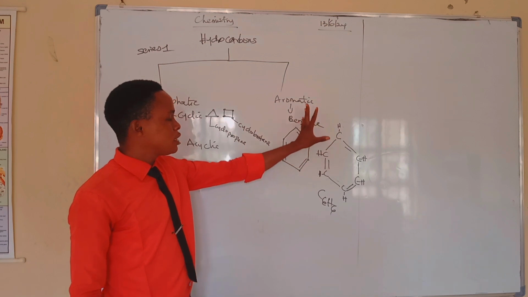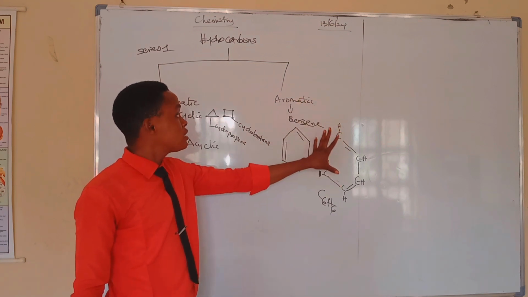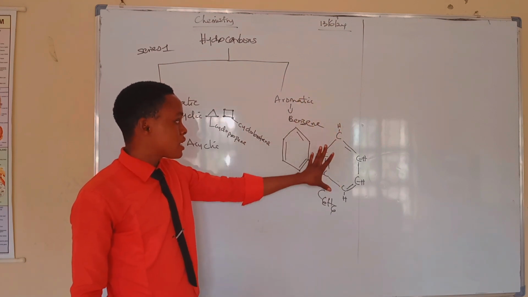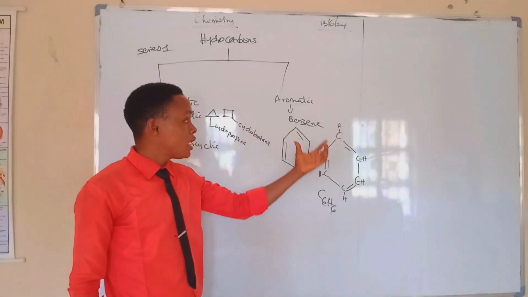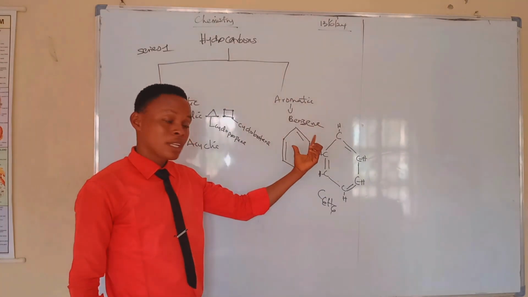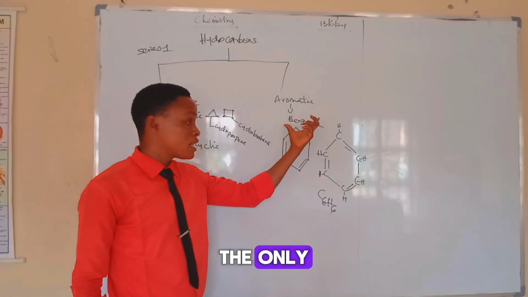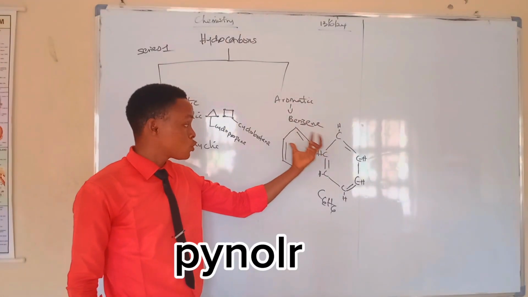Like I said, the aromatic hydrocarbon that I'm using here as an example is benzene. There are other members of compounds that behave like that and fall under aromatic hydrocarbons. I've mentioned phenols too.